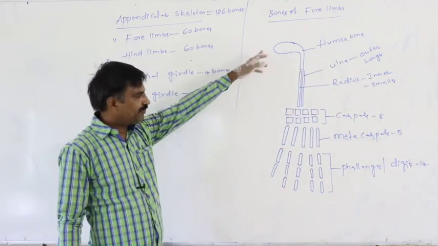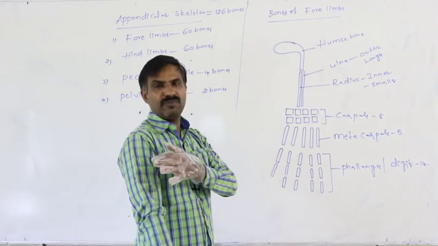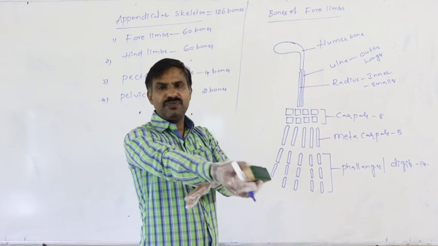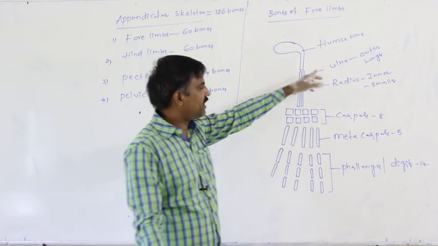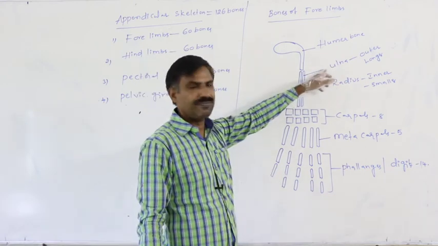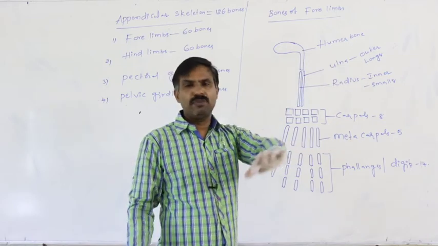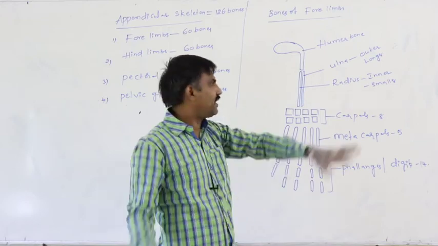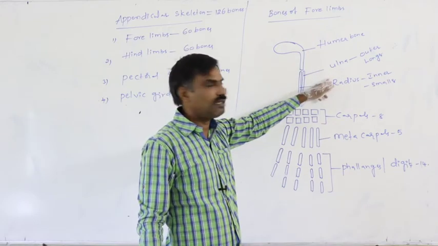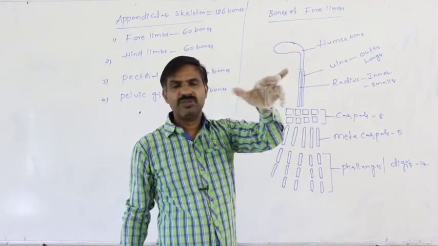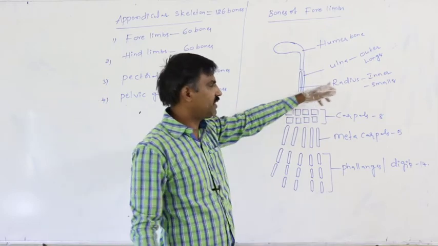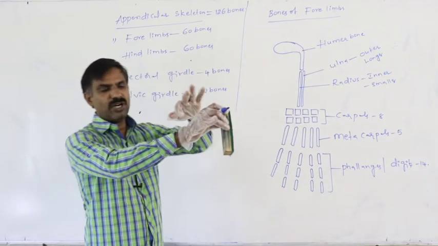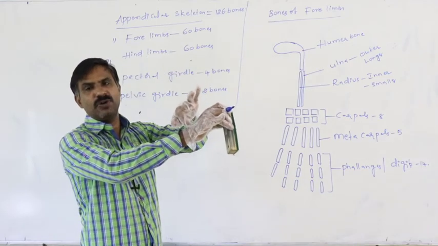So in that way, in the upper arm, whatever the bone is present, that is the humerus bone. In the forearm, the bones are the radius and ulna. Ulna bone is towards the little finger, that is outside, that is longer. Towards the thumb, that is the inner side, that is the radius, the inner and smaller. Again, this part is said to be the wrist part.